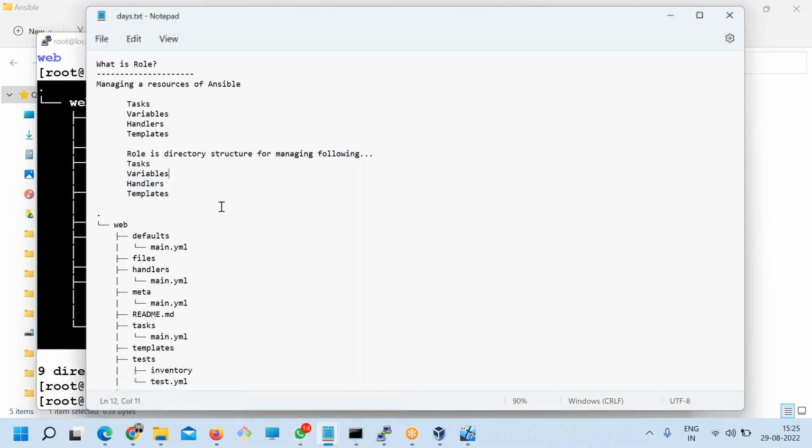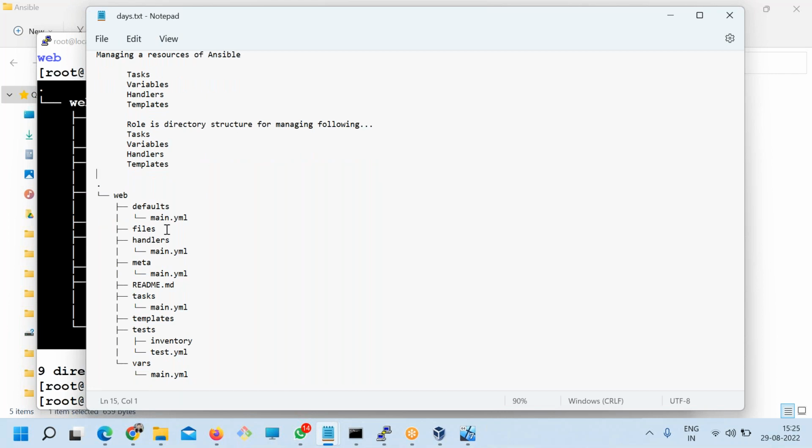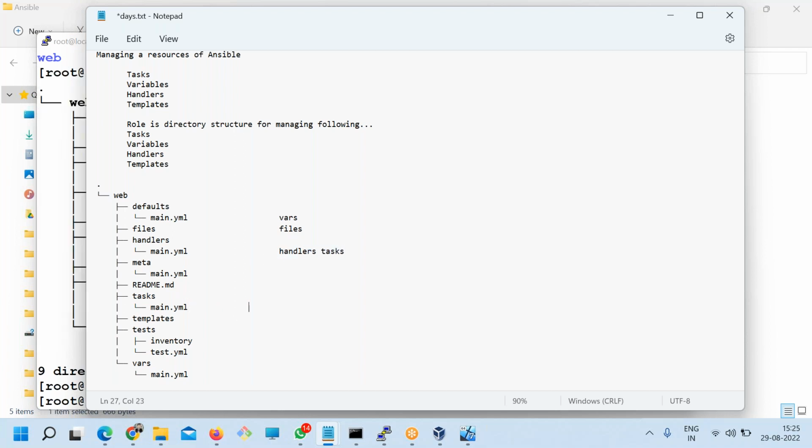The common structure is role. Look at this here. In this, you will keep the variables. In this, all the files which you have used in the playbook. Here you will have the handlers. Here you will have the tasks, main tasks.